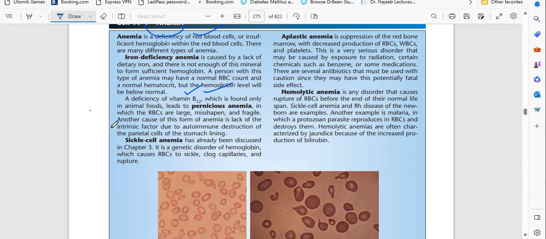So due to the lack of parietal cells, B12 cannot be absorbed. So this is also a reason. Okay, this is the intrinsic factor. So next is sickle cell anemia. Sickle cell anemia is a genetic disorder of hemoglobin which causes RBC to sickle, clog capillaries, and rupture.